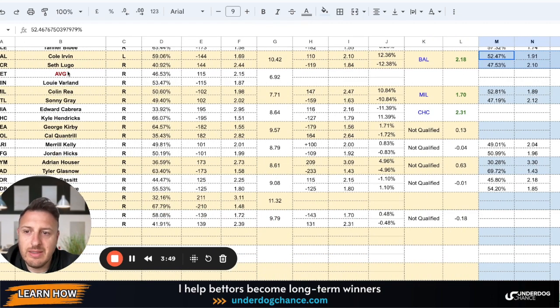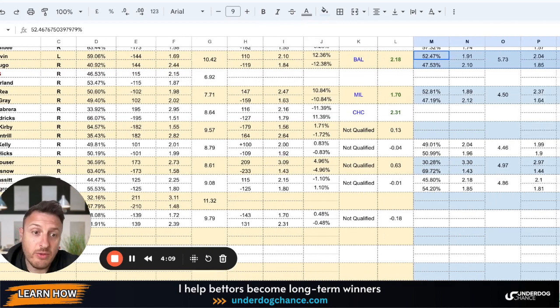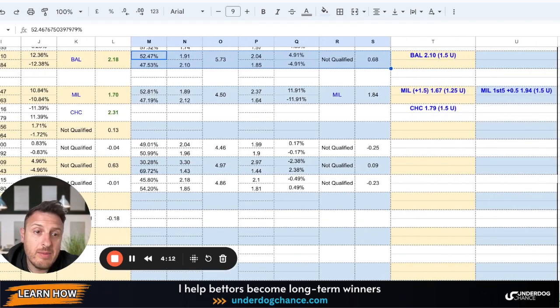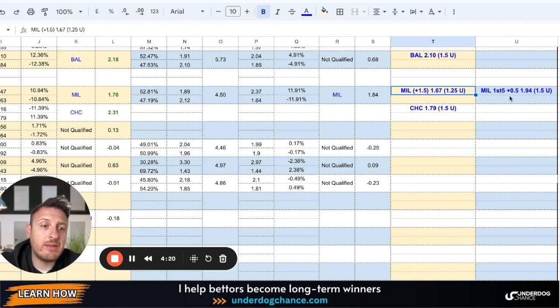Detroit, Minnesota. Similar story. So Detroit, I think Mize, I don't know how to pronounce this, is pitching and he's not qualified. Milwaukee, St. Louis, Colin Rea against Sonny Gray. Sonny Gray is a good pitcher, of course, but still my betting model has this game close to even. So Milwaukee as an underdog of plus 147 is a value bet, but I decided to go with this game with plus 1.5 run line for Milwaukee for the full game, and of course a small run line for Milwaukee in the first 5 innings, 1.25 units and 1.5 units.